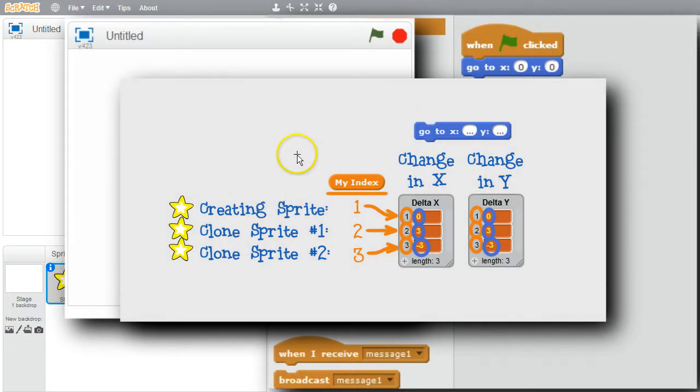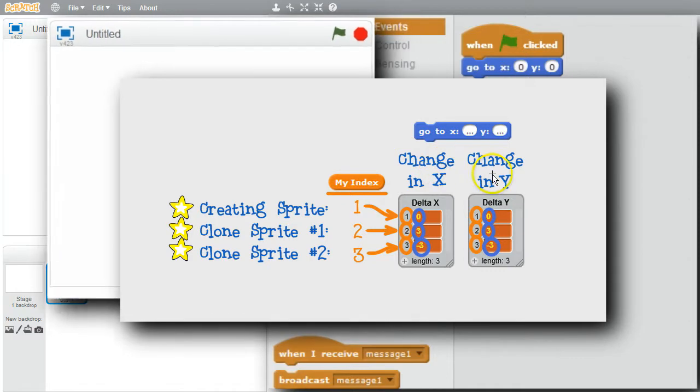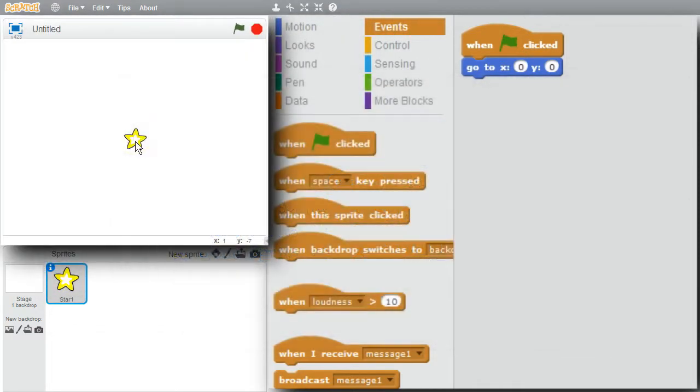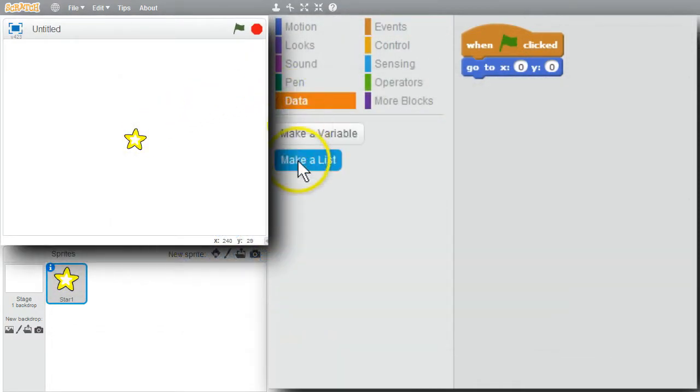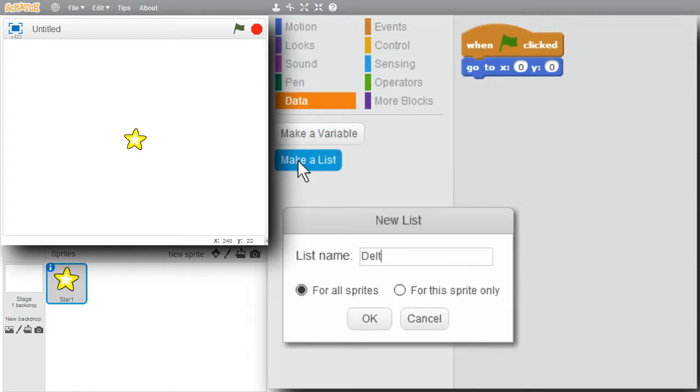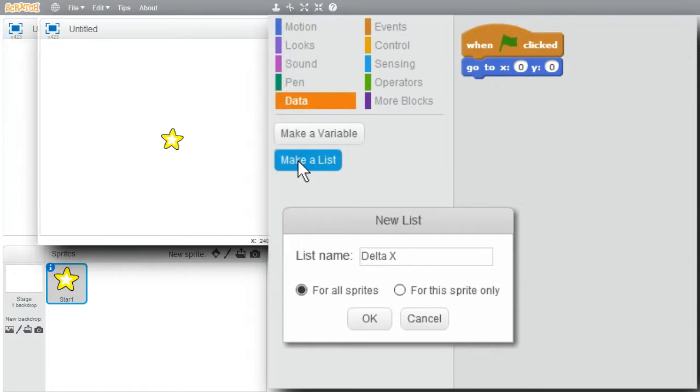I'll use a couple lists to let each sprite know how to change its XY position each time it moves. I'll want each sprite, the creating sprite, and the clones to have a unique index. The creating sprite will use the list index 1, and the unique ID for each clone will be 2 or more. I'll create the lists delta X and delta Y. Delta means change in X and change in Y. I'll go to Data, make a list, delta X for all sprites.